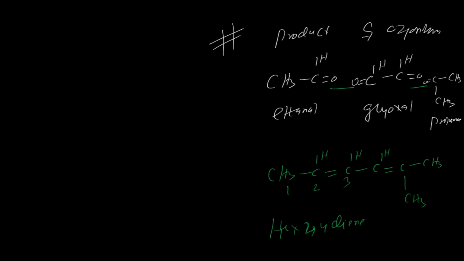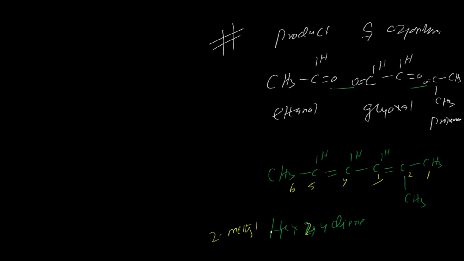So you will start from this side. Now how many carbons from here? So you will start from this: 1, 2, 3, 4, 5, 6. So this is the 2, 4 diene, and at the second position 2 methyl.